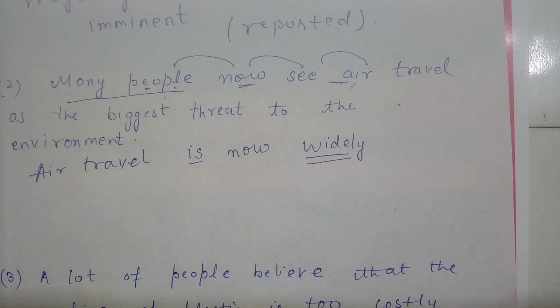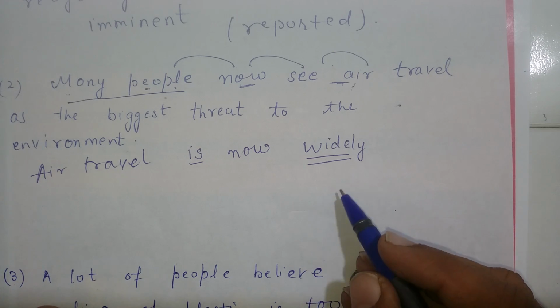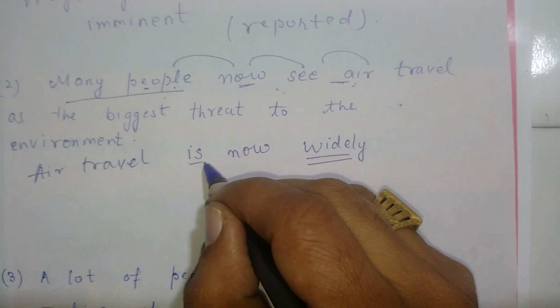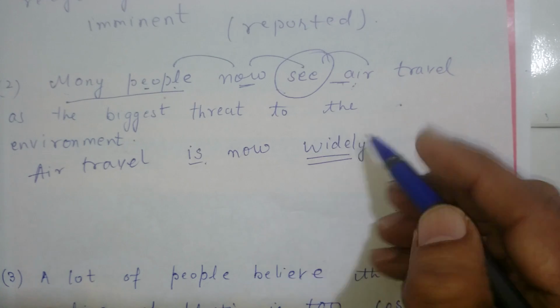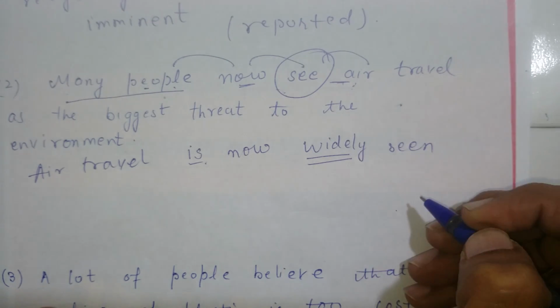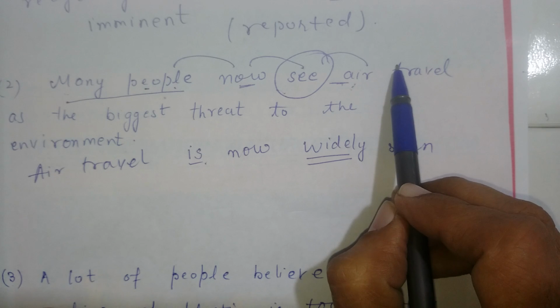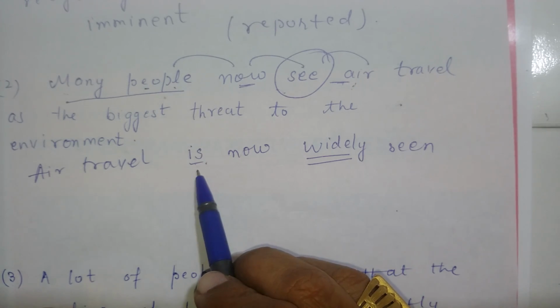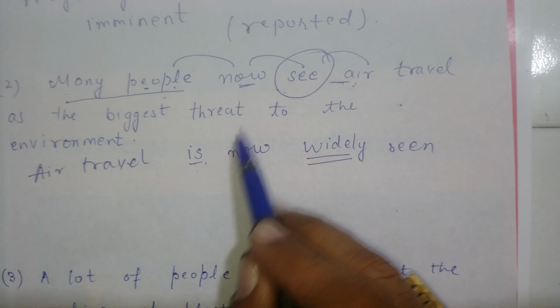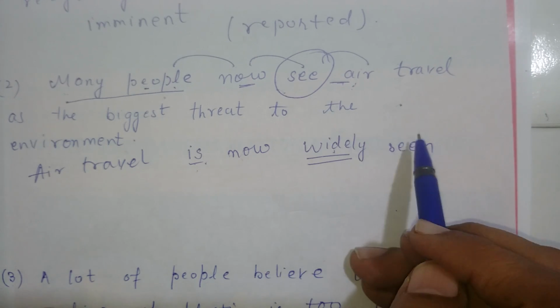So you can write widely, commonly, generally, right? And we can write other words also. Sometimes for everywhere we can write the word universally also while going with the reported ideas. So here is now widely. After is, I have to work on this word, that is seen. So air travel is, that's my addition here. Now with now, widely addition, seen.